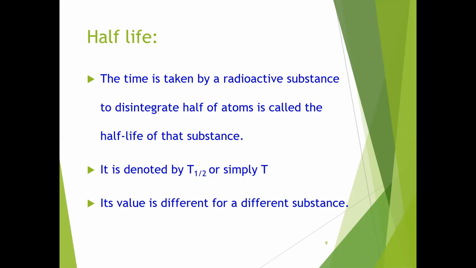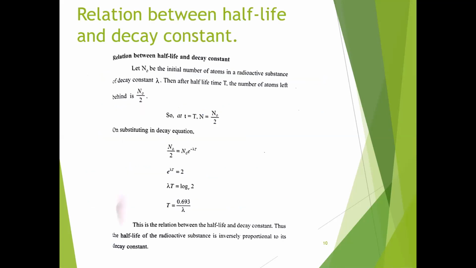Now we will get the relation between the half-life and decay constant. Let n0 be the initial number of atoms in a radioactive substance of decay constant lambda. Then after the half-life time T, the number of atoms left behind is n0 by 2. So at t equal to capital T, n is equal to n0 by 2.